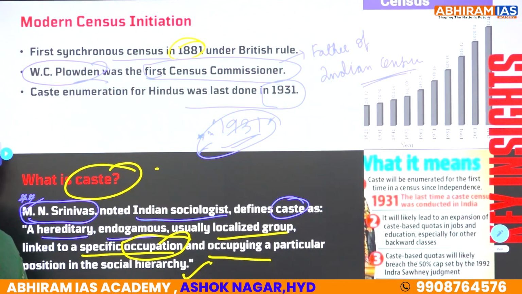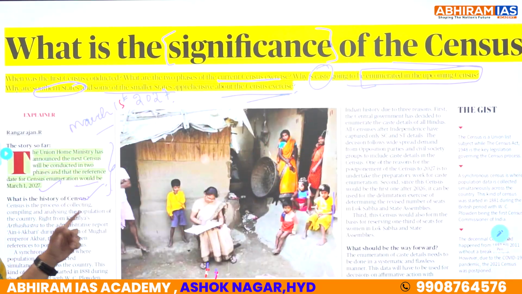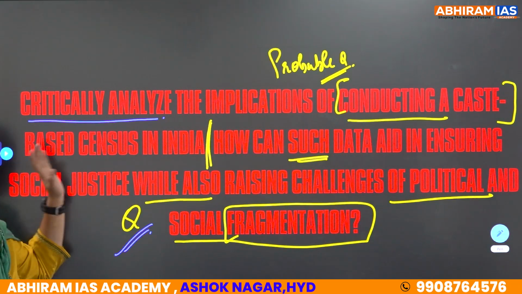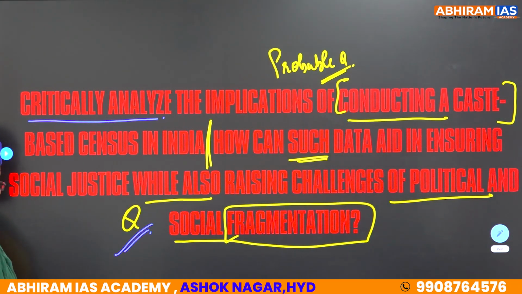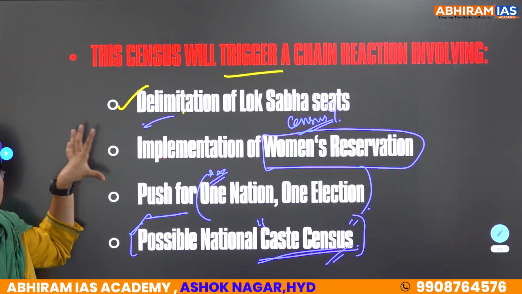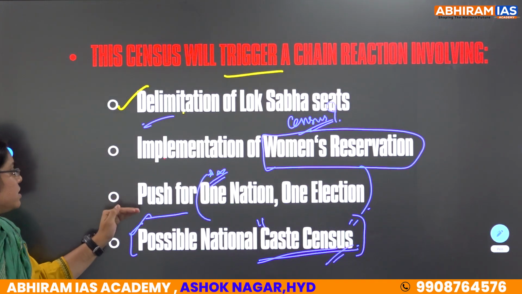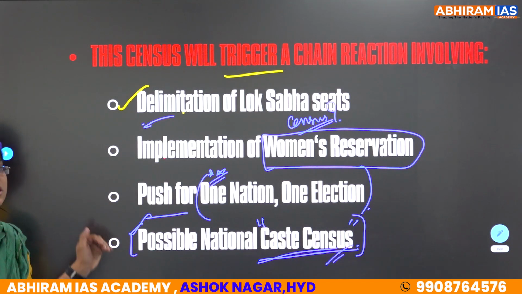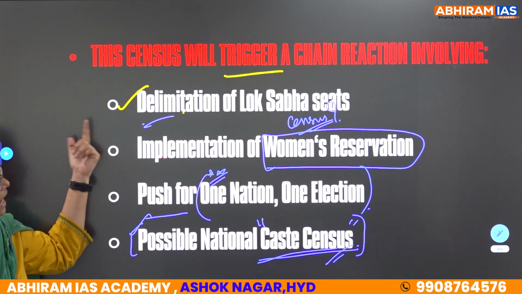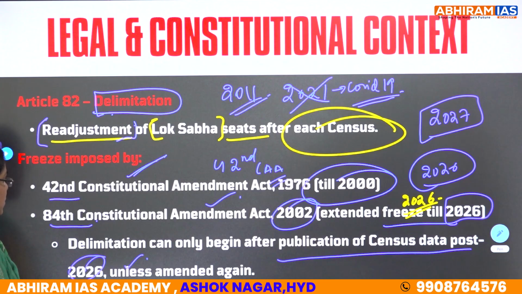What we have learned. The article is telling about the significance of the census. We have learned a chain of reactions based on census, that is delimitation of Lok Sabha seats, implementation of women reservation, push for one nation, one election, and also possible national census enumeration, where caste census can also be enumerated.